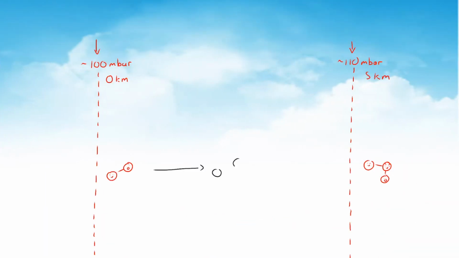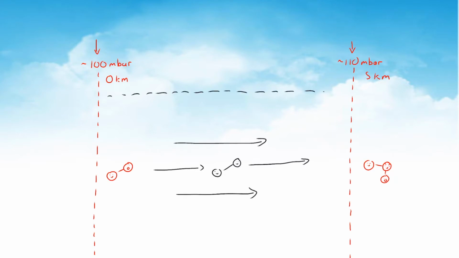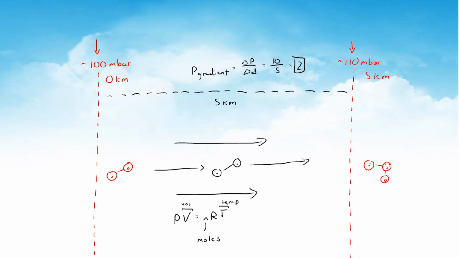However, pressure is also worth considering. Air naturally moves from higher to lower pressures to achieve equilibrium in the system. Also, if we measure the distance between these high and low points, we can calculate the pressure gradient. This can be useful in viewing changes in other properties, such as volume or temperature, across the system given the ideal gas equation. And in this equation, we can see V is volume, T is temperature, n is the number of moles, and R is the gas constant.